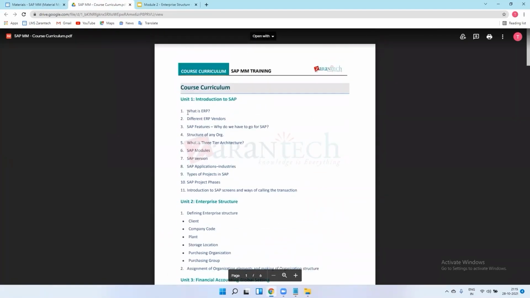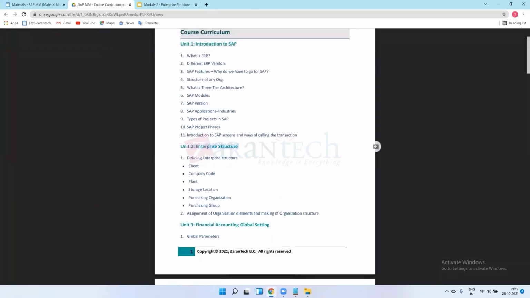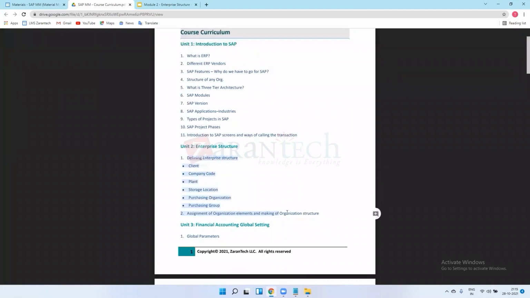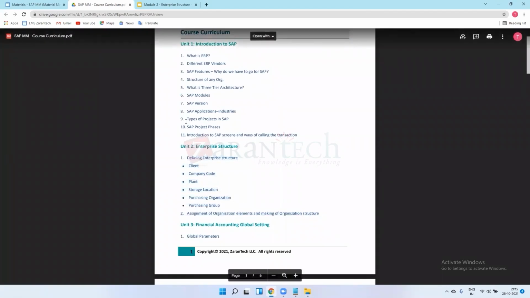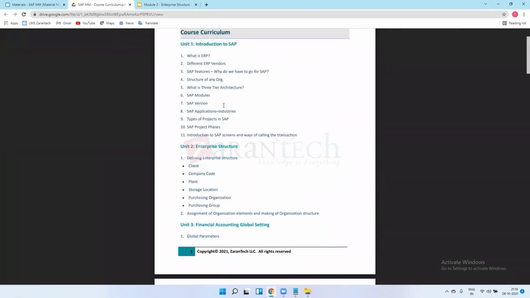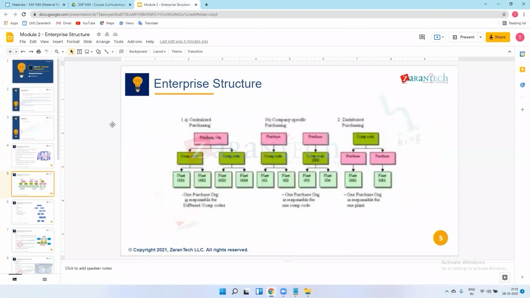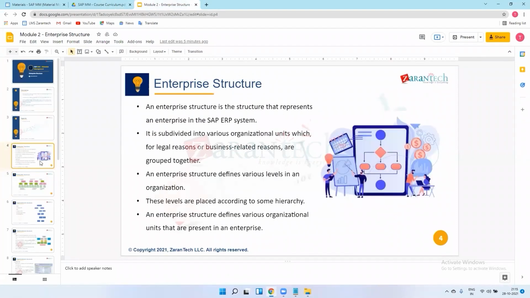We have completed this basic introduction of SAP. Coming to the enterprise structure, I will explain this structure and the assignments theoretically in today's session in the next 15 minutes. From the next session onwards, we will directly start working on the SAP system. In the first 5 minutes, I will explain these PPTs for revision, and then we go directly to the practical session.